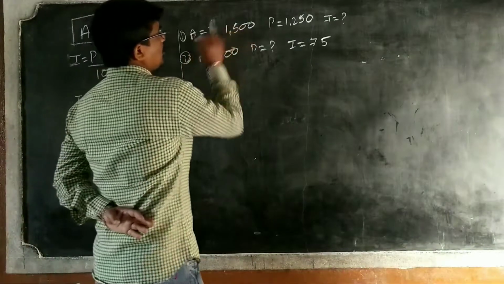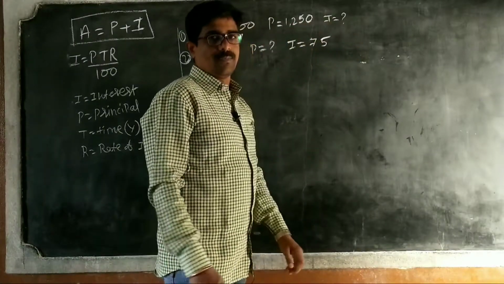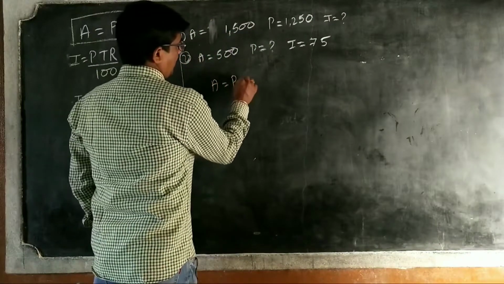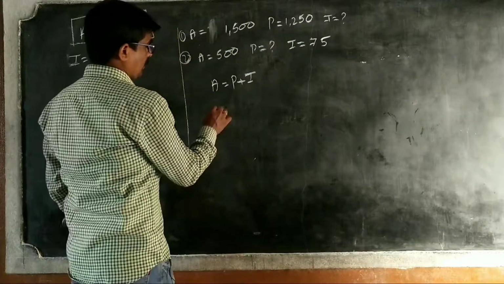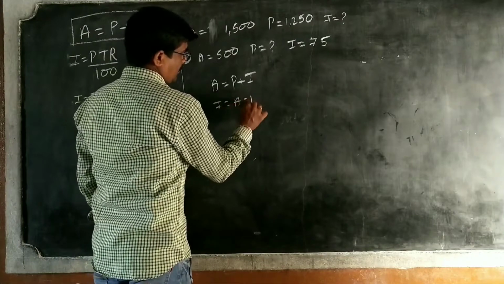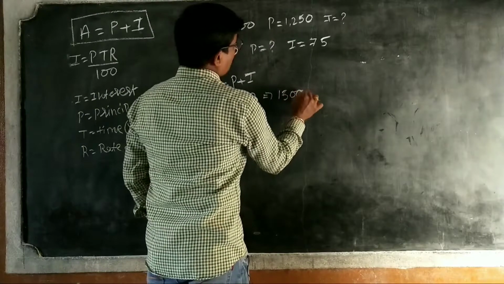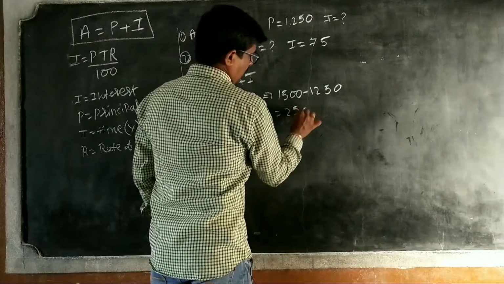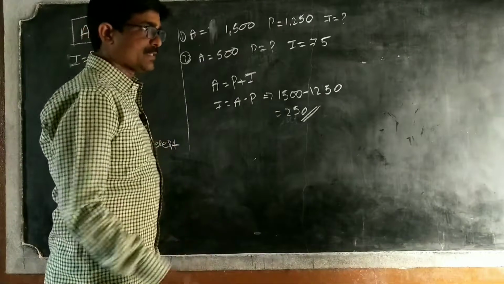Problems. First, A is equal to 1500, P is equal to 1250, I is equal to how much? We already have the principle A is equal to P plus I, and we want to find I. So I is equal to A minus P, that is 1500 minus 1250, which is equal to 250. This is the interest.